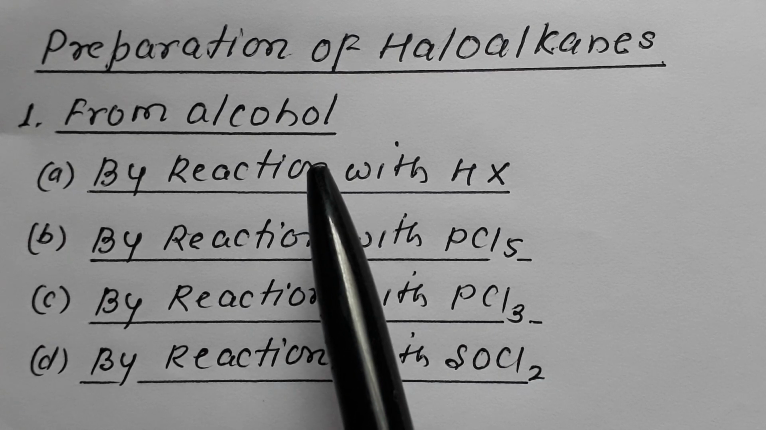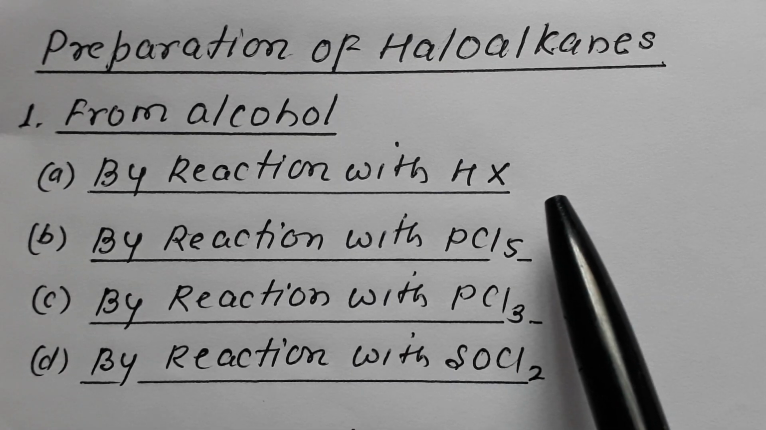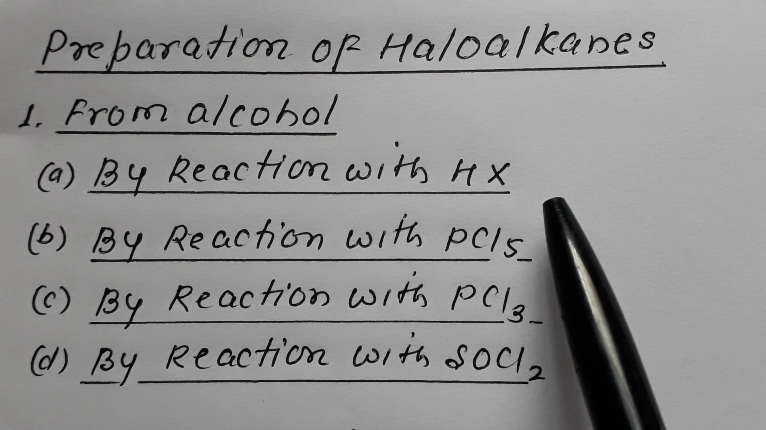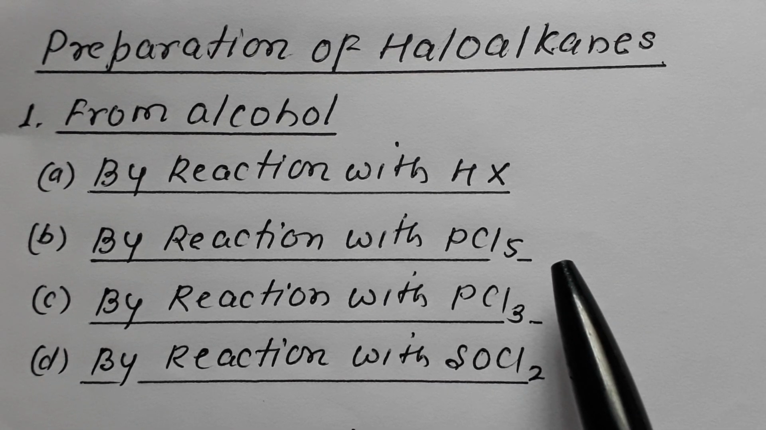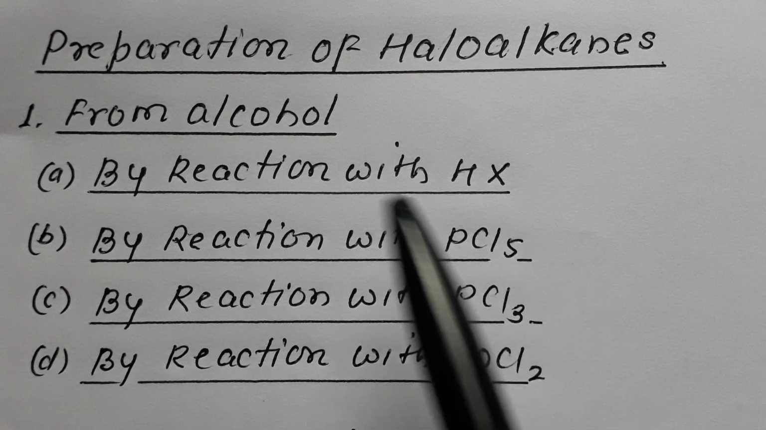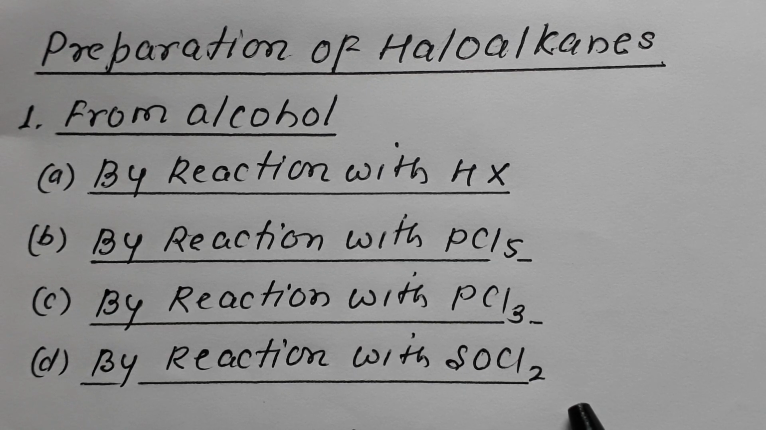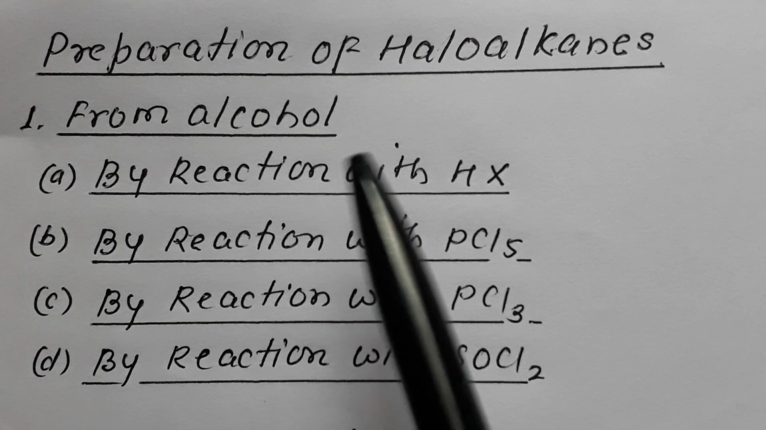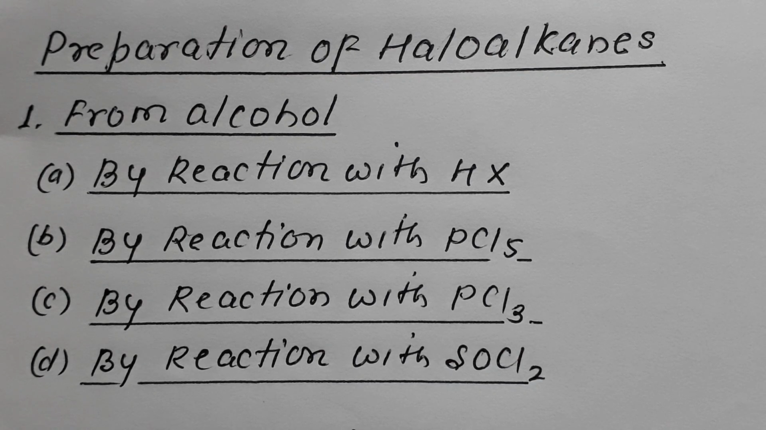So we are preparing haloalkane from alcohol. In the previous video, we dealt with the preparation of haloalkane, one from HX, hydrogen halide, and the other by reaction with PCl5. Now we are dealing with preparation of haloalkane from alcohol by reaction with PCl3, the third one, and then by reaction with SOCl2, the fourth. So let's start with reaction with PCl3.